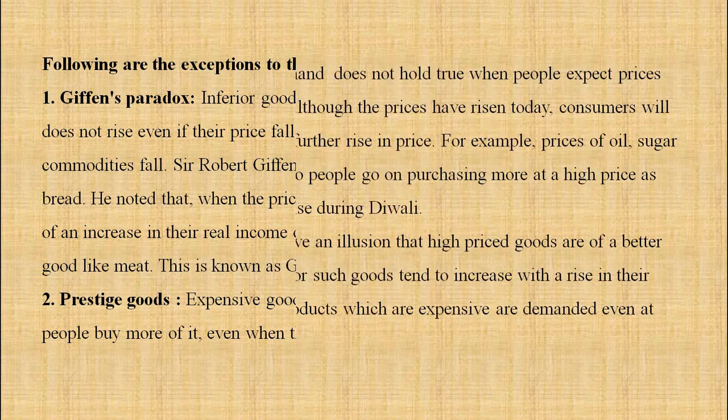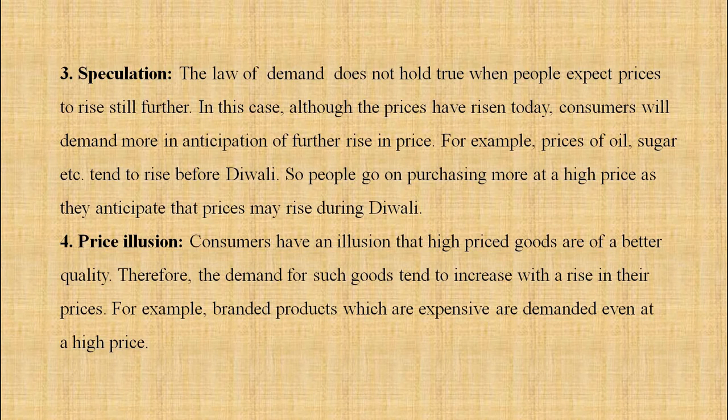Prestige goods. Next, speculation. The law of demand does not hold true when people expect prices to rise still further. In this case, although the prices have risen today, the consumer will demand more in anticipation of a further rise in price.